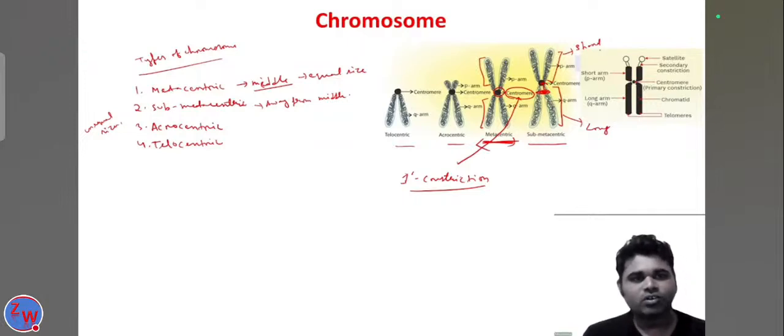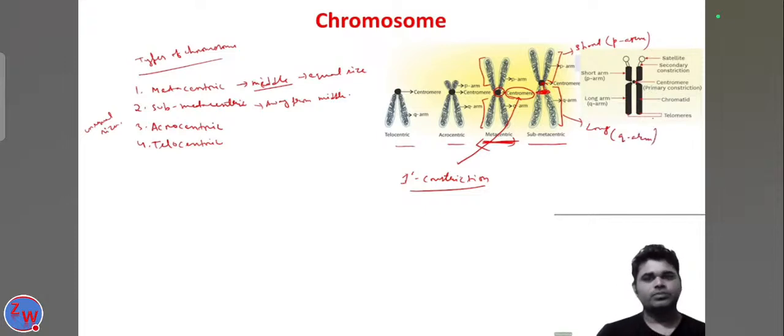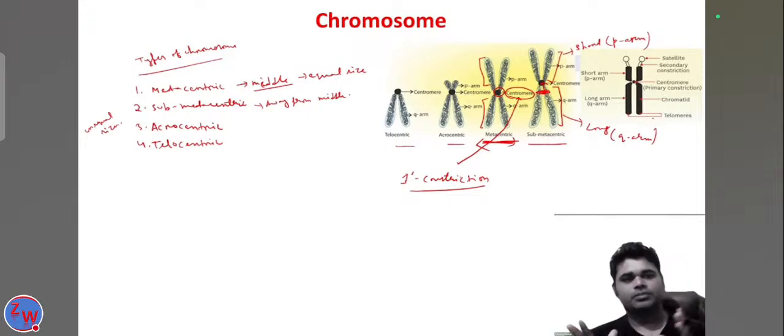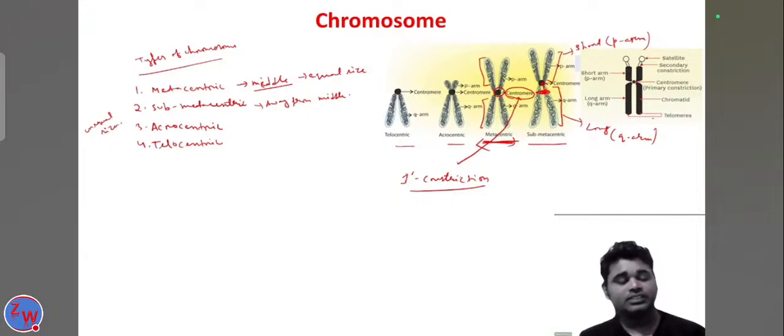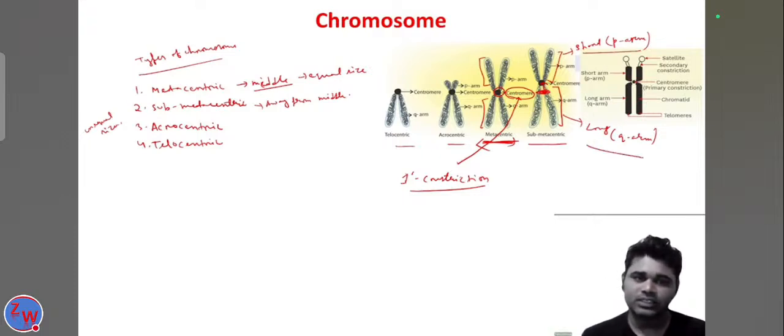Always, the short arm is called the P arm and the long one is called the Q arm. Because the centromere is present away from the middle, two types of arms are present: one is called the short arm, the other is called the long arm. The short arm is called the P arm and the long arm is called the Q arm. So this is the submetacentric chromosome.